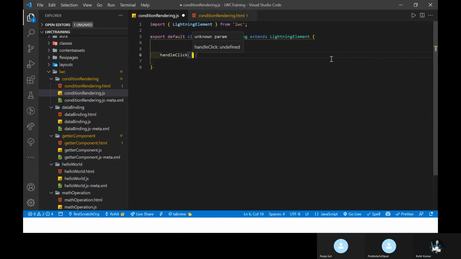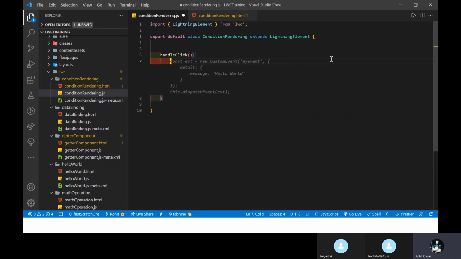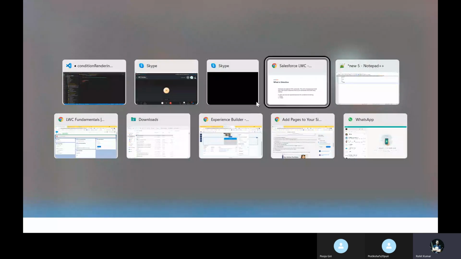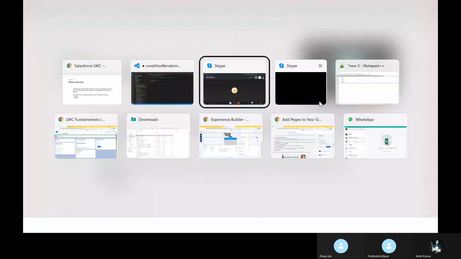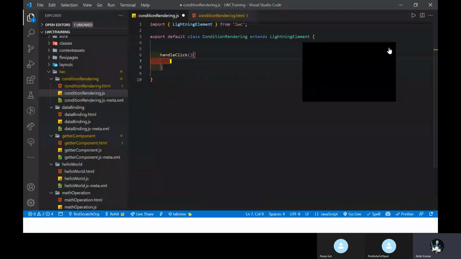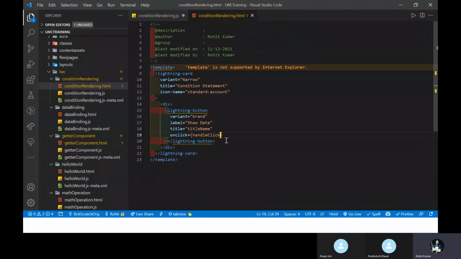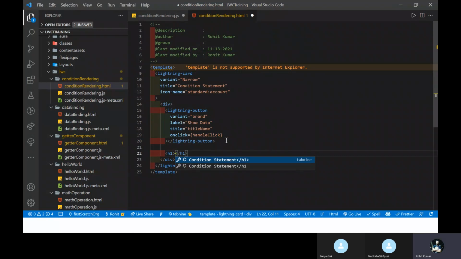this event. This is a simple method in the JS file. So handle click. Let me show you. I have some HTML here, a heading, H1, like conditional statement.